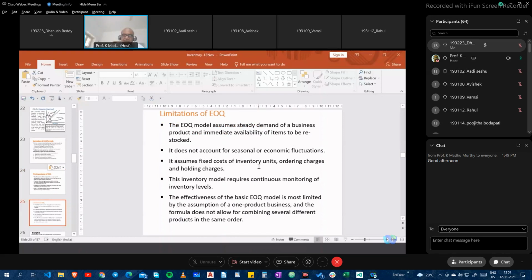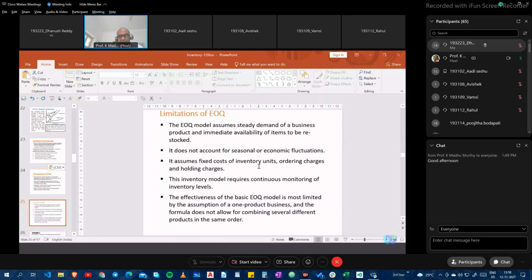The major difficulty here is that it is a one product sort of estimation of the order to be placed, so it doesn't allow us to combine different products in the same order. The effectiveness of the basic EOQ model is most limited by the assumption of a one product business, and the formula does not allow for combining several different products in the same order.